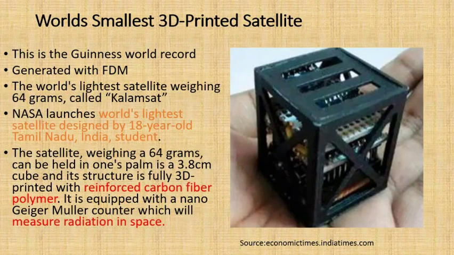And this is one of the world's smallest 3D printed satellites, as you might be aware of this. In Tamil Nadu, India, one student of 18 years old developed a 3D printed satellite, especially with the FDM. This is one of the Guinness World Records. And you can see it weighs 64 grams. It is fitted in a cube structure. Fully 3D printed, reinforced carbon fiber polymer is used for the material. And it is equipped with a nano Geiger Muller counter, which will measure the radiation in the space.